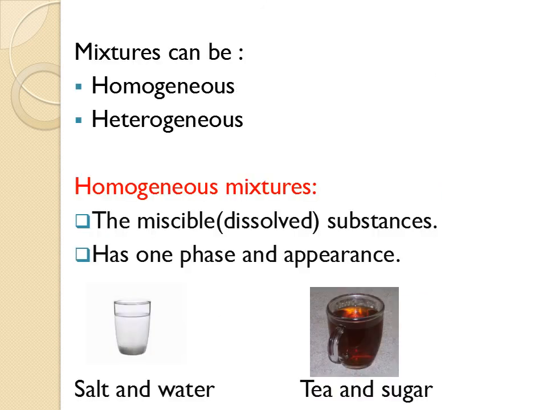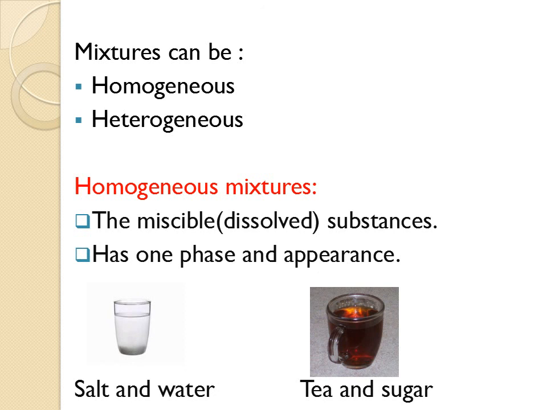Mixtures can be homogeneous or heterogeneous. What is the meaning of homogeneous mixtures? Homogeneous mixtures are mixtures that are made up of miscible or dissolved substances. When we mix two substances and they dissolve in each other, they form a homogeneous mixture. We observe one phase and appearance. We cannot distinguish between the substances that make up the mixture, so we see them as one phase.